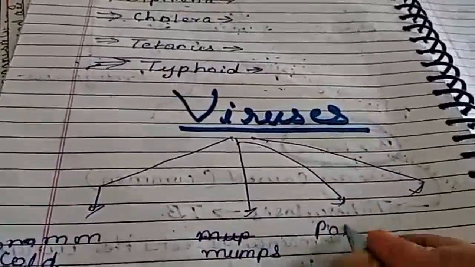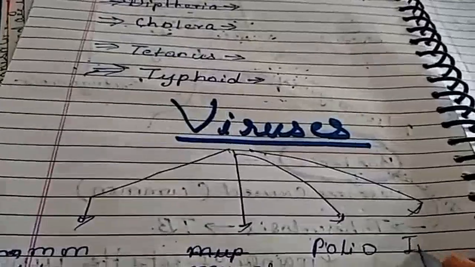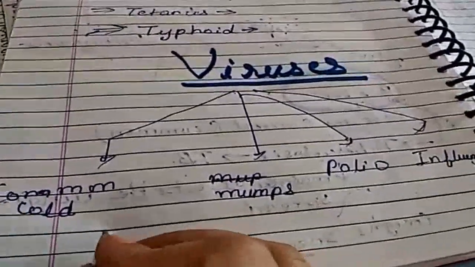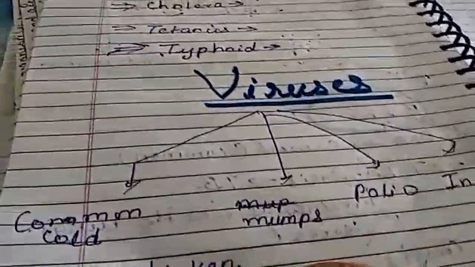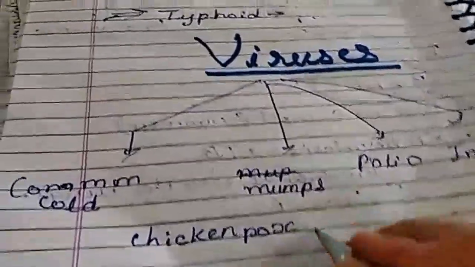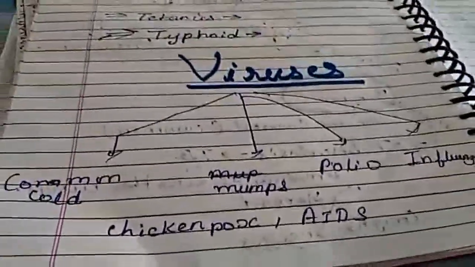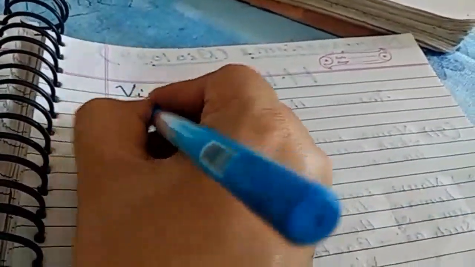Polio, influenza, chicken pox, AIDS. Okay, children, all these are viral diseases. So let's discuss them one by one.